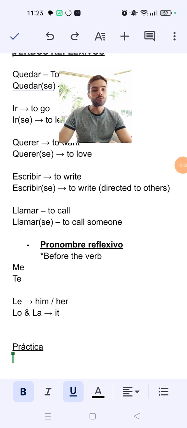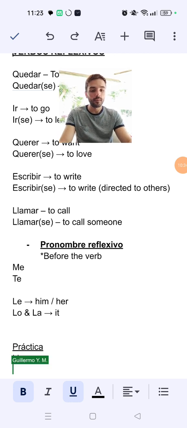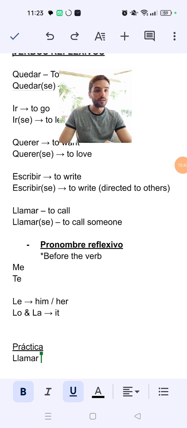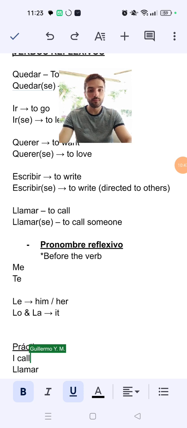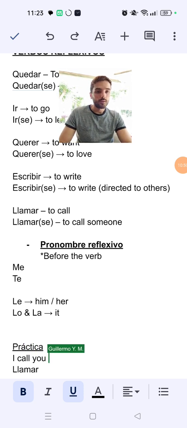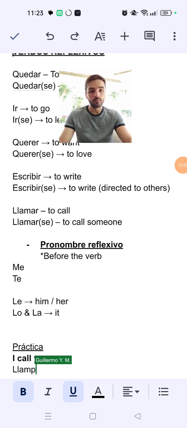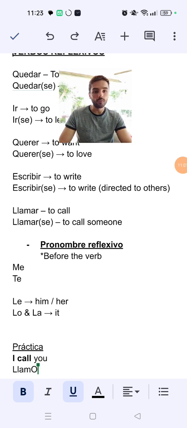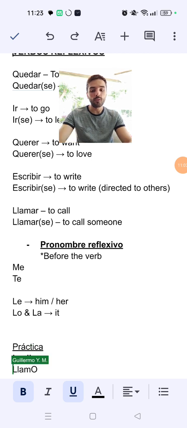Give yourself some time to write it down, because we have llamar, right? Which then we are taking this AR out, and because we say I call you, so I call would be llamo, right? I call, and then this you, we put it before, te